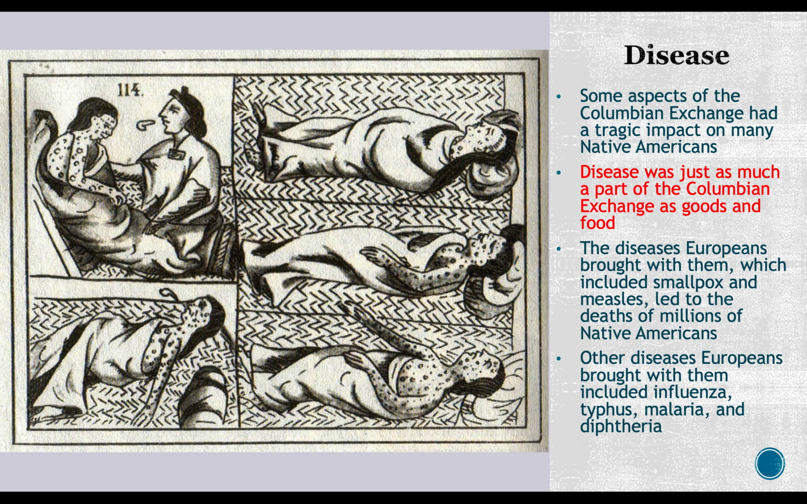Some aspects of the Columbian Exchange had a tragic impact on many Native Americans. Disease was just as much a part of the Columbian Exchange as other goods and food. The diseases the Europeans brought with them, which included smallpox and measles, led to the death of millions of Native Americans because they did not have a natural immunity to these diseases, as the Europeans did, because Europeans had been exposed to these diseases for many centuries. Other diseases Europeans brought with them included influenza, typhus, malaria, and diphtheria.